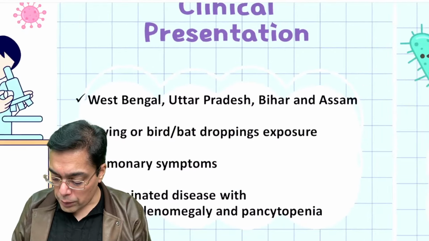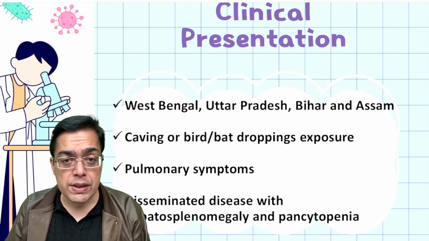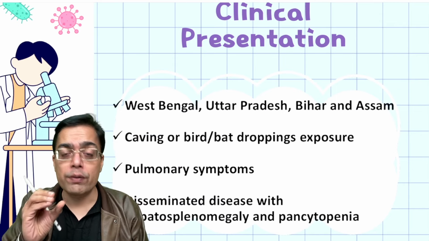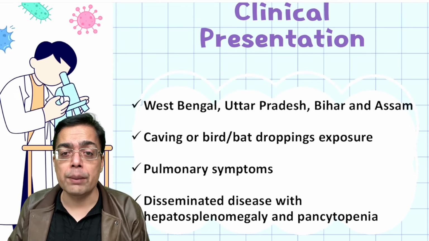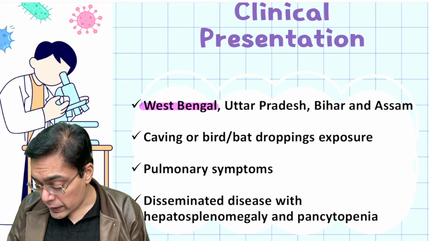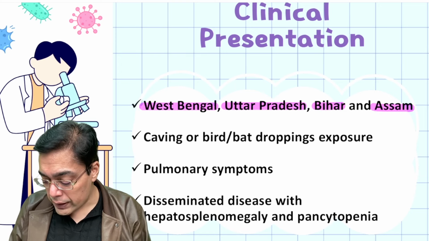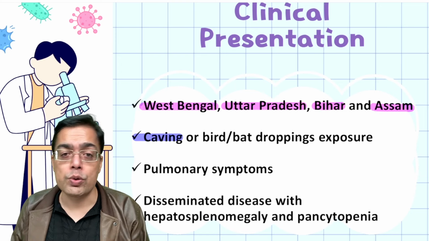The next one talks about a patient who is going to be having a history coming from either of these states. Now, nothing derogatory against these states, but those are hints because some of these infections are much more commonly observed in the people coming from these states. For example, West Bengal, Uttar Pradesh, Bihar, and then Assam. And what we are talking about over here is that the patients are going to be having an exposure to caving.